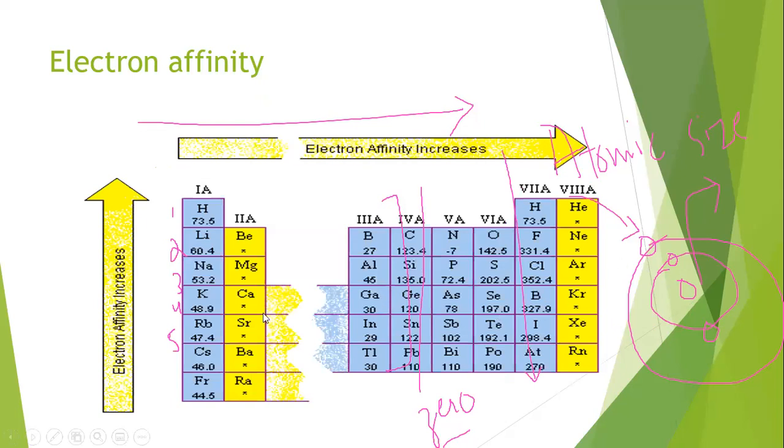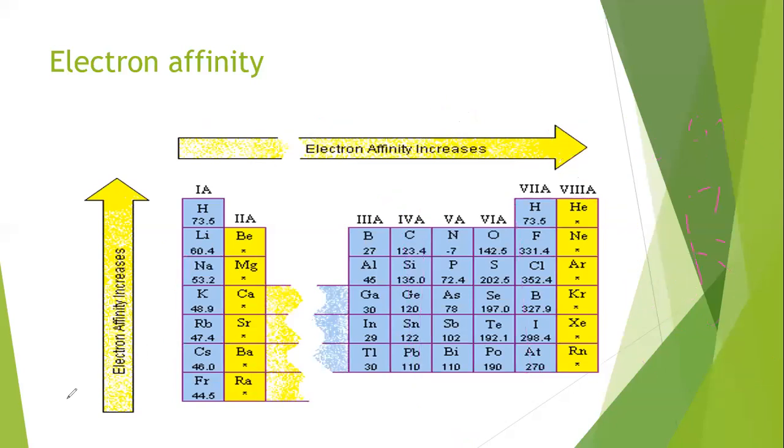Here it is also written that electron affinity increases along the period and decreases down the group. It increases when you are moving upward in a group. Downward it decreases, but when you are moving upward in a group, the electron affinity value increases.